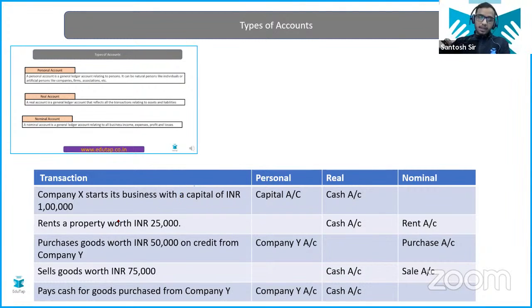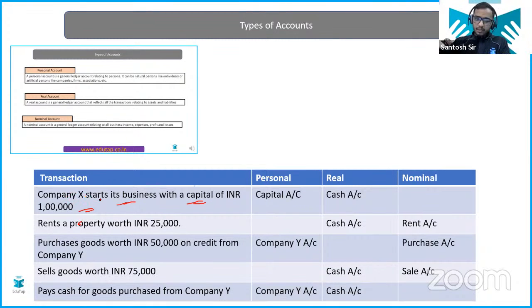So some examples. Company X starts its business with a capital of rupees 1 lakh. So we have two accounts that are getting impacted here. You have to identify two accounts. First, you need to understand that in a transaction, you have to record it. Before recording it, you have to identify in this event which accounts are getting impacted. In this particular example, company X starts its business with a capital of rupees 1 lakh. We have two accounts that are getting impacted here.